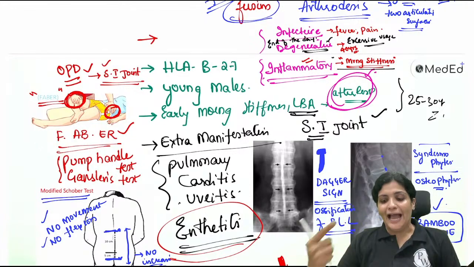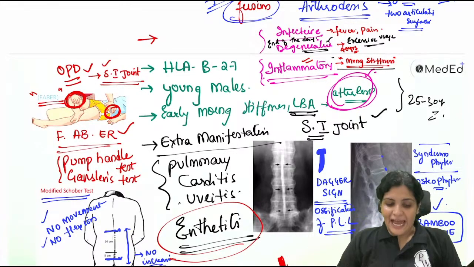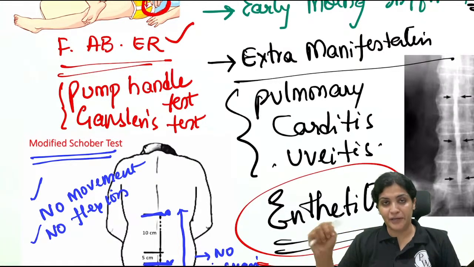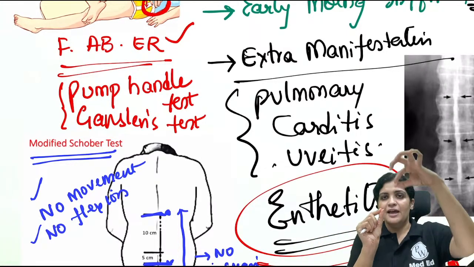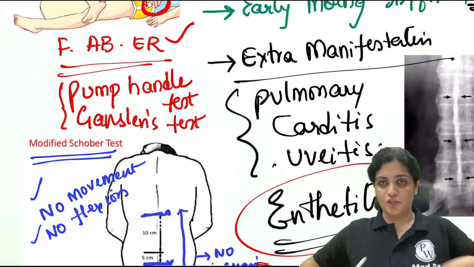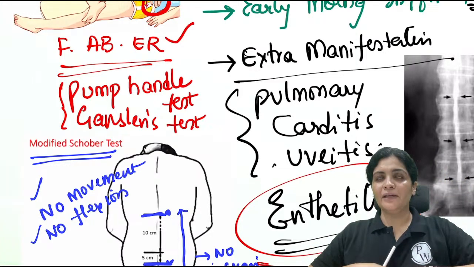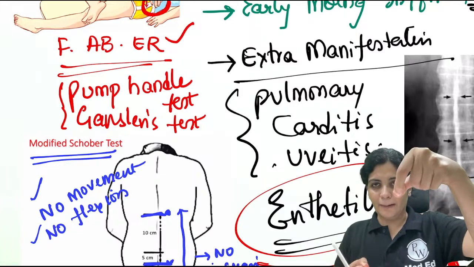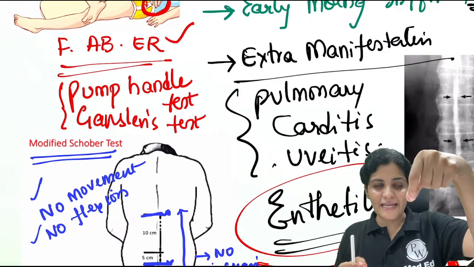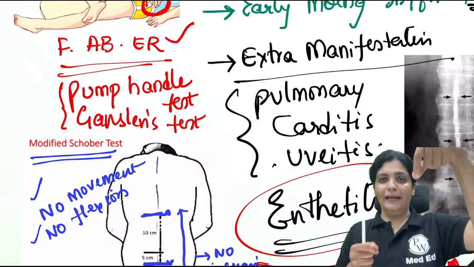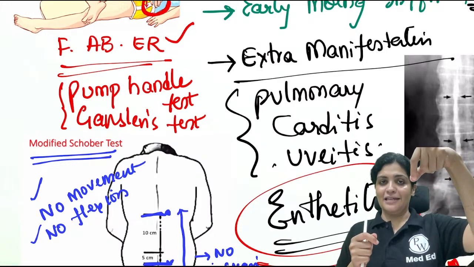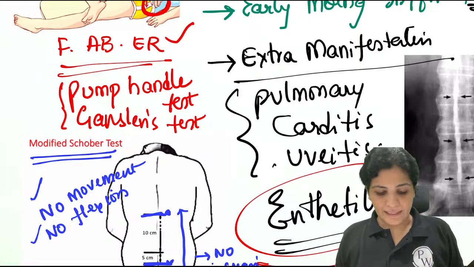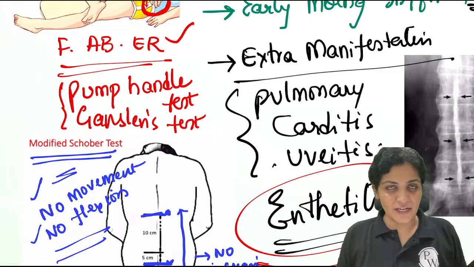Complete fusion of the spine with syndesmophytes is ankylosing spondylitis, and this is the Schober's test, where we detect that there is no movement occurring in the lumbar spine by marking 2 points. Just like in chest expansion, you put the tape like this, and when we breathe in and release, the tape moves, right? Similarly, we put it on the lumbar spine. We take 2 points and then try to move the spine by bending, flexion and extension, and then we find there is no movement there. Hence, we take that as no movement and no flexion.